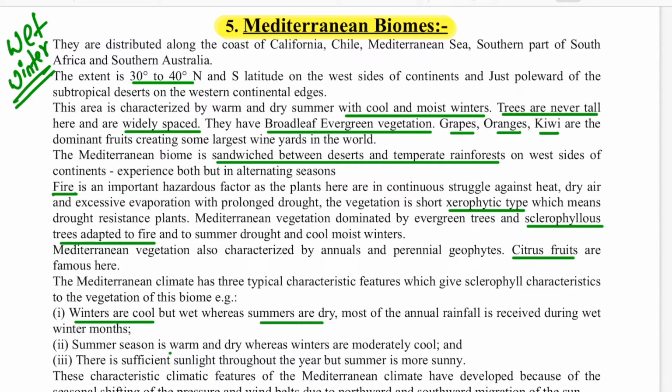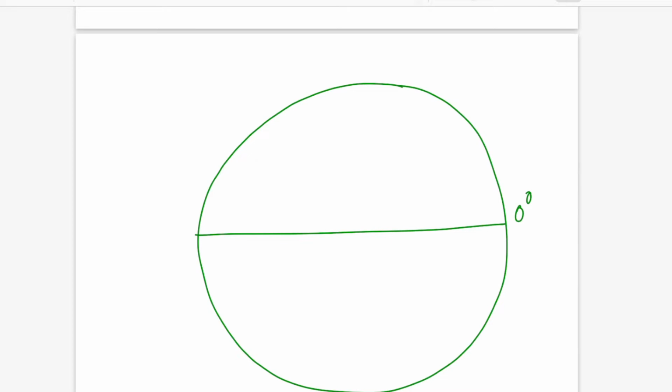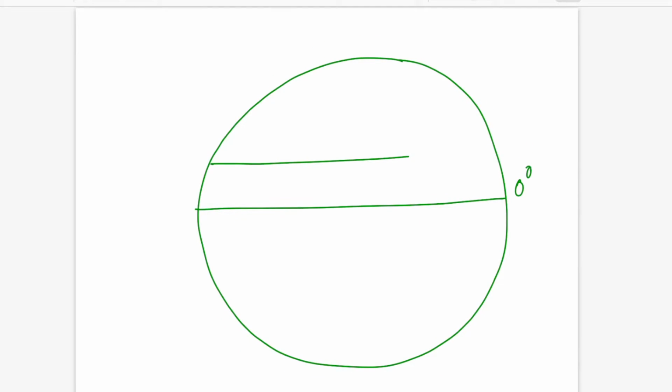Because you have to study some topic about the pressure belts. So I will just brief you about one small thing here. If you take this as my earth, and this is your 0 degree equator, this is your 23.5 degree north, and this is your 23.5 degree south.